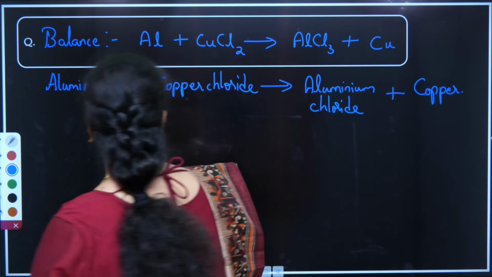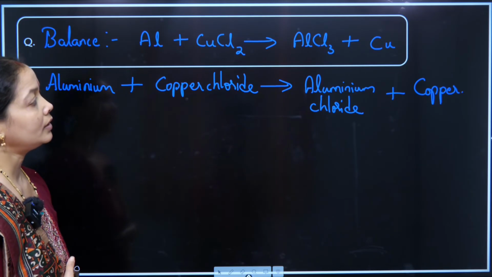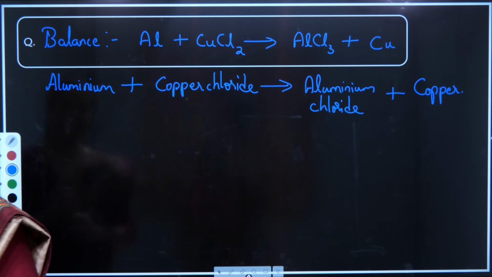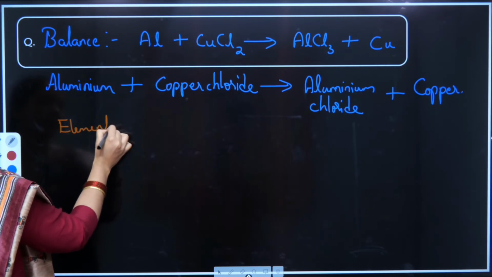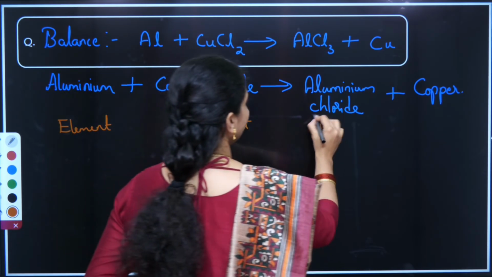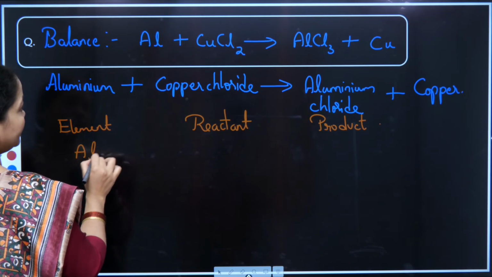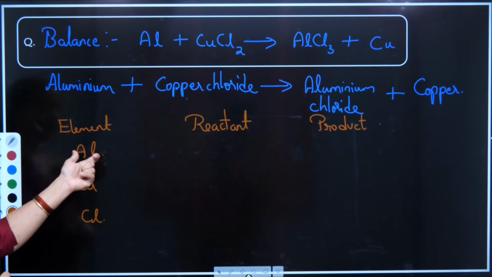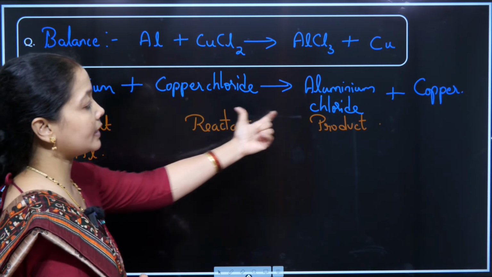Aluminium is Al, which is solid in behavior. CuCl2 is copper chloride, which is liquid in behavior. And aluminium chloride turns liquid and copper is a solid. So what is happening? Let us check how many elements there are and their counts in my reactant and product. I have three major elements: the first is aluminium, second is copper, third is chlorine, Cl. Only a single count will be taken, and then we count the number of atoms present in the reactant and product.